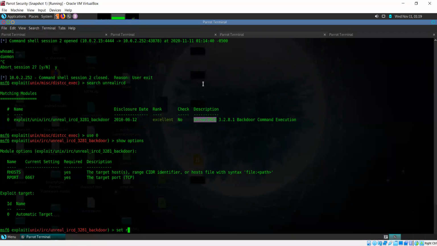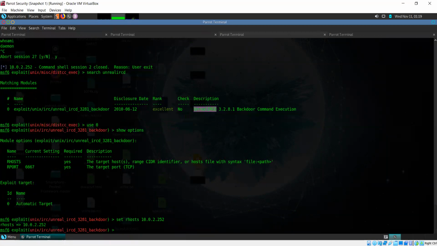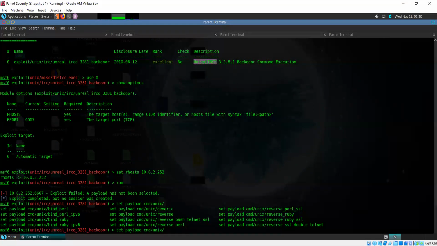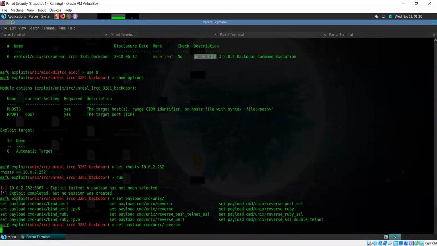So our host is always something that you'll need to set in this case. And if I run this again, okay, no payload was selected. So for some modules, there is no payload selected by default. CMD Unix. And what did we have? Okay, let's try reverse again.